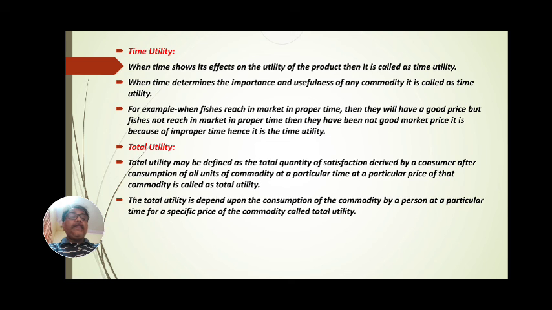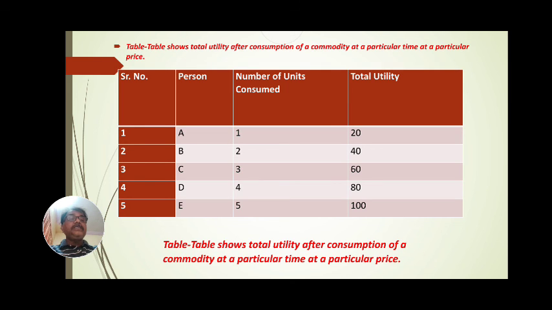Total utility, as we have seen, is for all products that are consumed. See, this is the table. The table shows total utility after consumption of a commodity at a particular time, at a particular place. First row, serial number 1, 2, 3, 4, 5. Second row, persons A, B, C, D and E. Third row, number of units consumed and total utility.